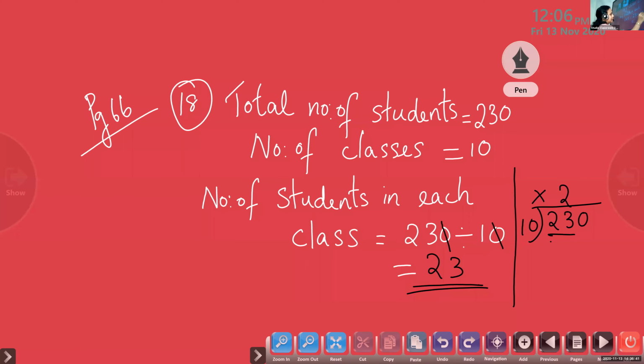2 times 10, that is 20. Now subtract. 3 minus 0 is 3. Bring down 0. So 30. How many times can 10 be taken from 30? 3 times. 3 into 10 is 30.